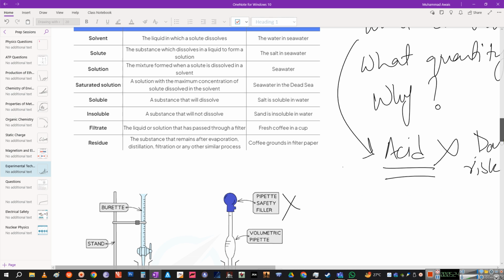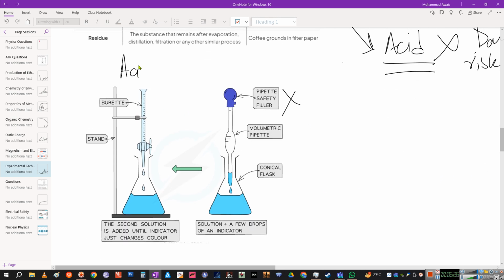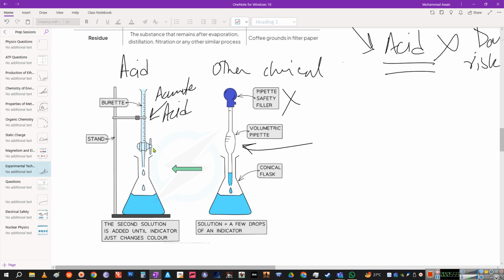Pipettes are not used for acids, so we usually use burettes for acids and other chemicals, right? Any other chemical you can use a pipette for. Not just alkali, any salt solution, water, ethanol, anything, alcohols too, but not acids, okay? Keep in mind, weak acid maybe, but strong acid, and usually we are working with strong acids, so not at all. So why burette? Because it is more accurate, and it is usually used to dispense acids.